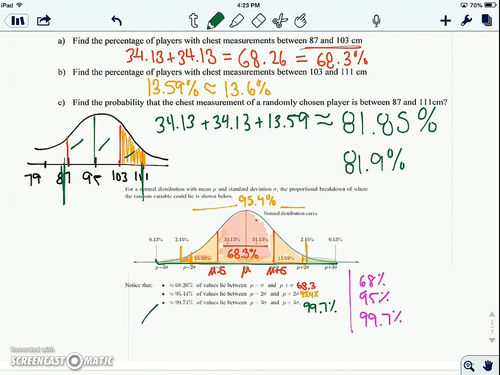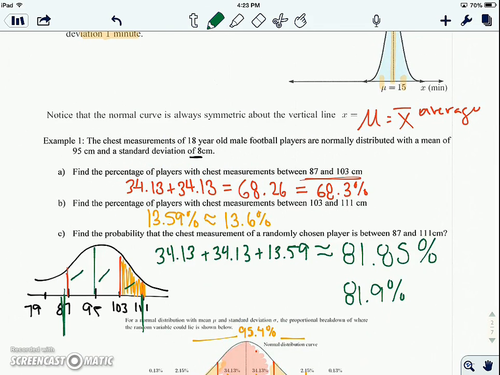81.9% chance. So the way you could think about it, let's say you need to go to prom and you're told you can randomly pick one boy on the football team, okay? And you know that you like guys with, I don't know, a certain roundness of chest. This is kind of a weird example. And you just get to randomly pick.